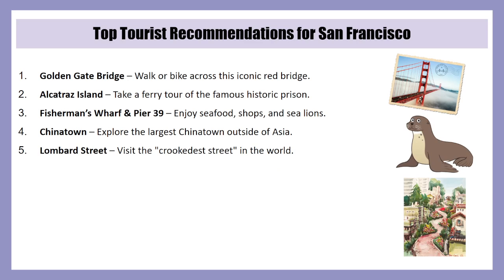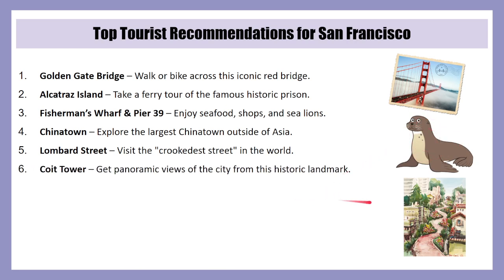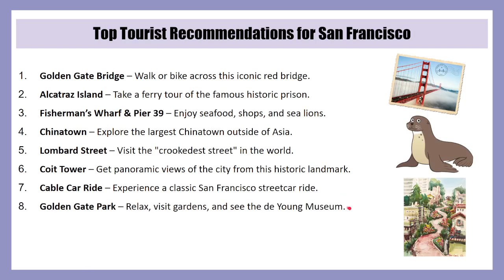Here's Lombard Street. And this is a sea lion. Coit Tower. Get panoramic views of the city from this historic landmark. Cable car ride. Experience a classic San Francisco streetcar ride. Golden Gate Park. Relax, visit gardens, and see the De Young Museum.